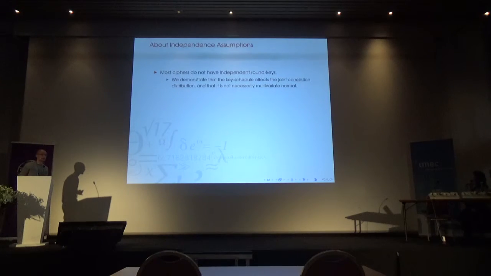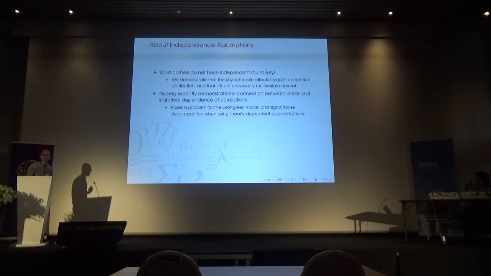Okay, so a word about independence assumptions here. We have this assumption on independent round keys, which is not necessarily the case for both ciphers, and we actually show in our paper that the capacity distribution changes shape when you change the key schedule. So in particular, you cannot necessarily assume that the joint distribution of your correlations is multivariate normal, which usually makes your analysis much easier.